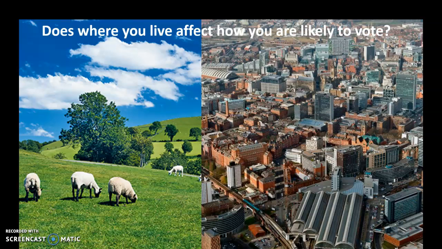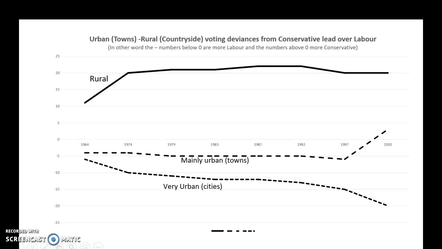Urban means towns and cities, rural means countryside. This can affect the way people vote. So if we have a look on the top, the further up you go, from 0 to 25, the more Conservative you are. From 0 downwards, down to -25, the more Labour you are. So if you have a look, from 1964 to 2010, rural areas, countryside areas, have always been traditionally Conservative.